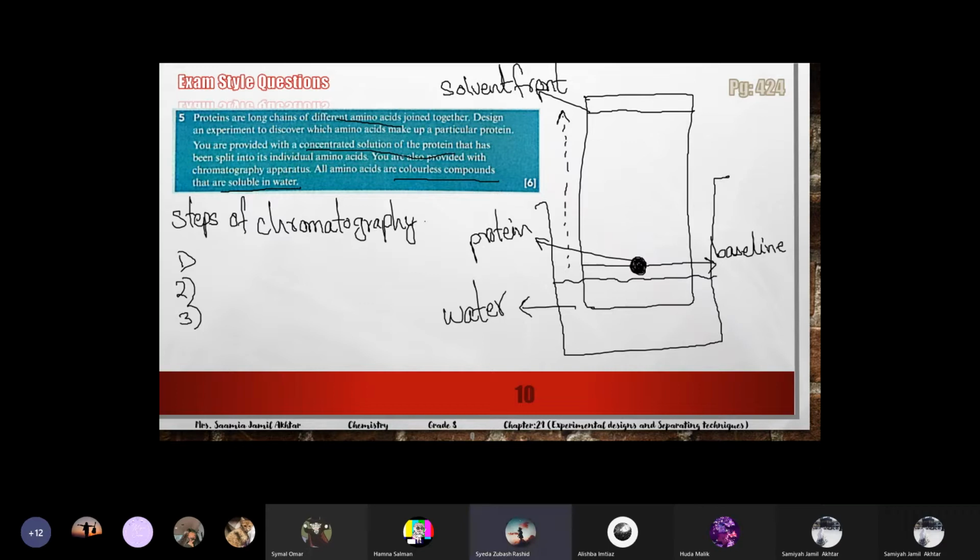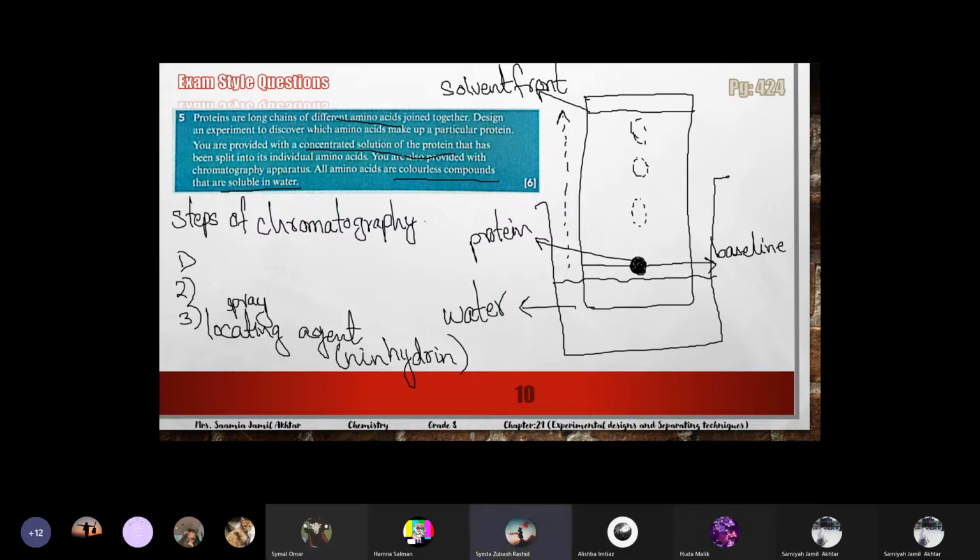So the next step will be to take out the chromatography paper, let it dry, and spray a locating agent on it. We will use a locating agent, which is ninhydrin. I told you that for amino acids, it is ninhydrin which we use. Spray a locating agent. So the spots will start becoming visible. And when they become visible, you can actually,